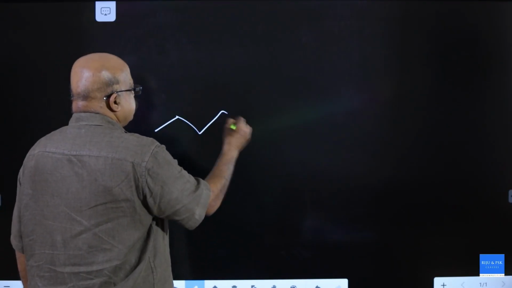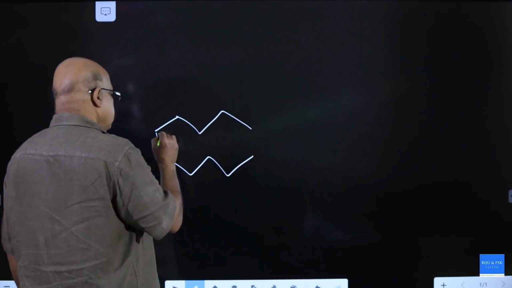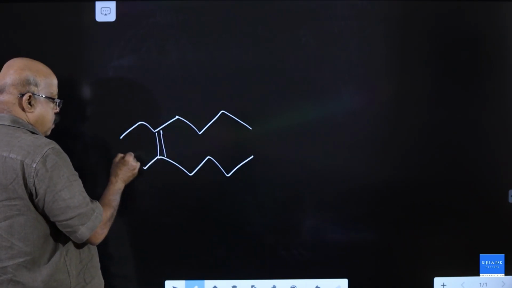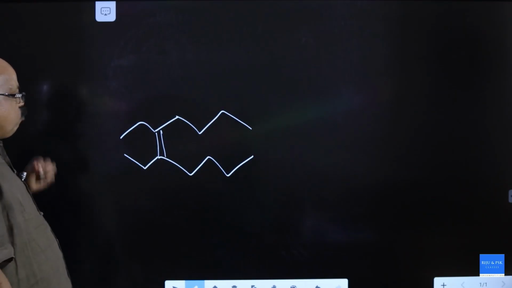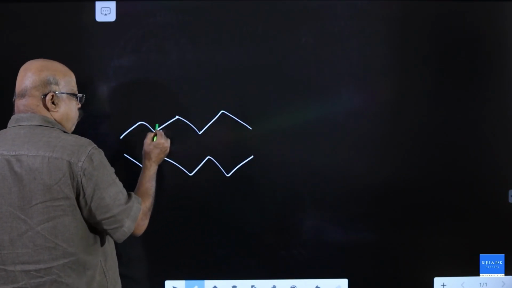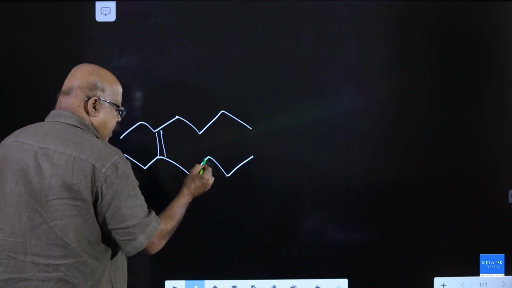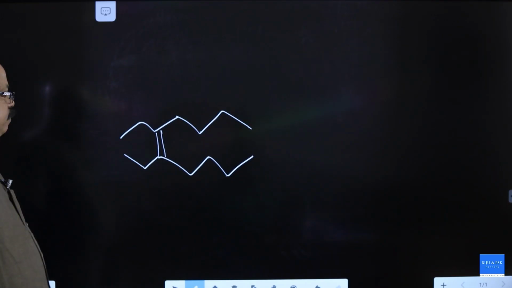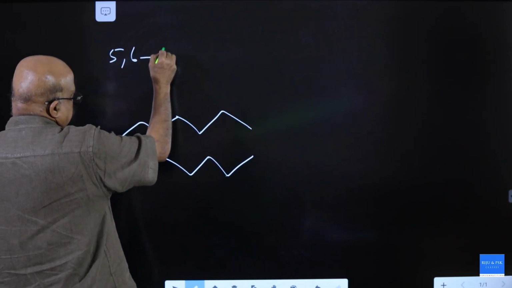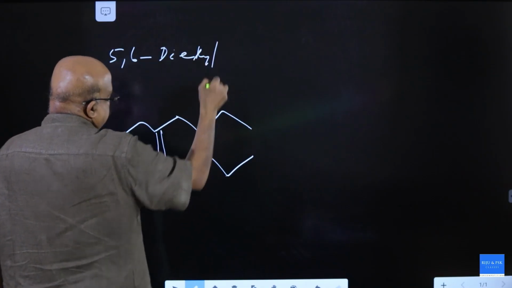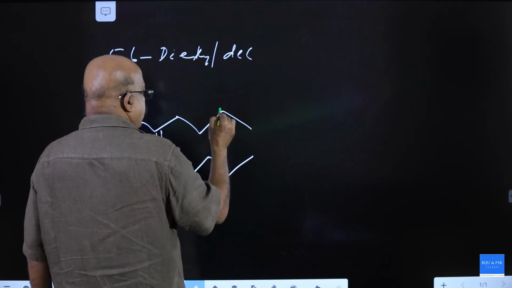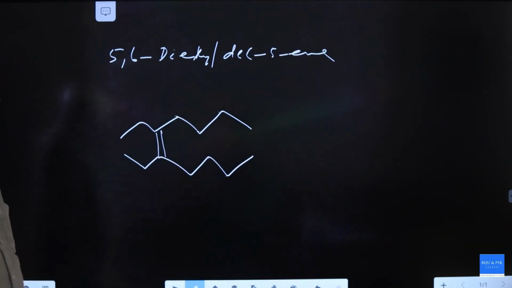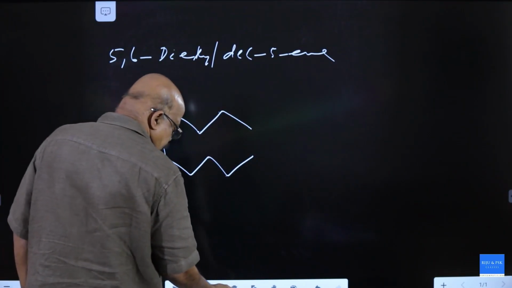Next. This is 1, 2, 3, 4, 5. It is 5,6 diethyl, 1, 2, 3, 4, 5 dec-5-ene. 5,6 diethyl dec-5-ene.